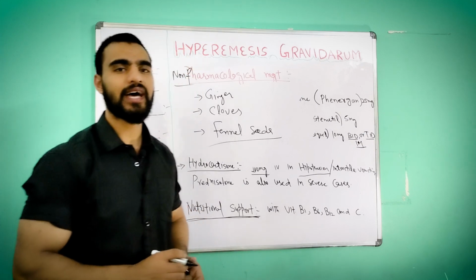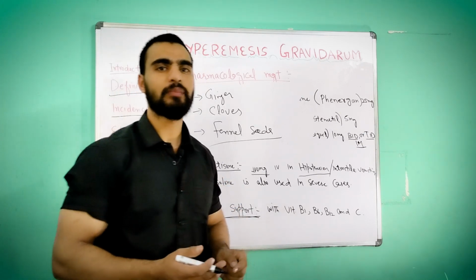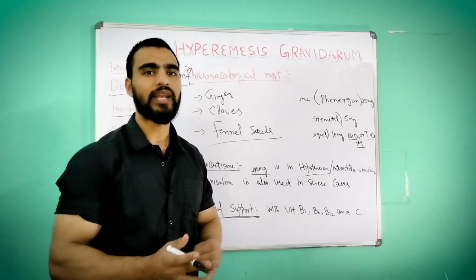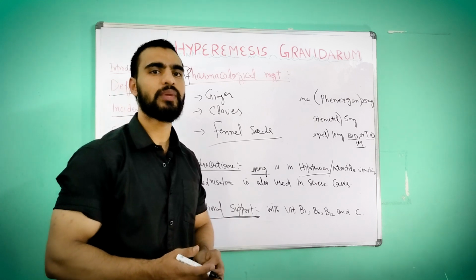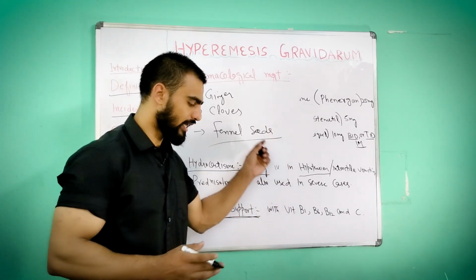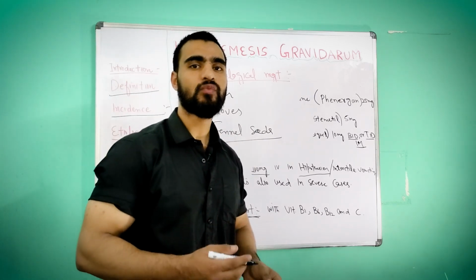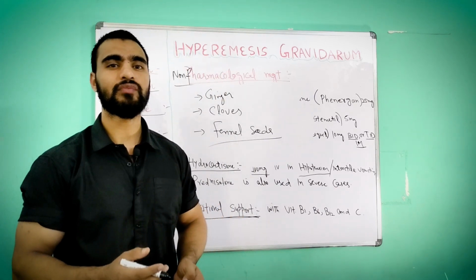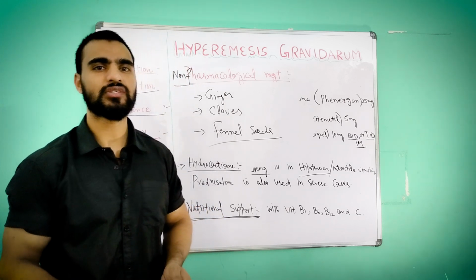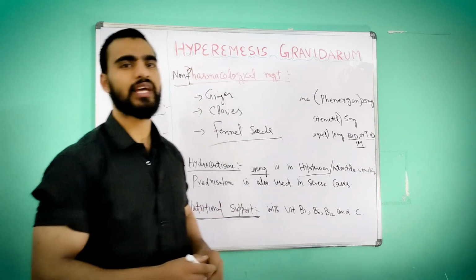Second thing is that we should provide the supplements, in the sense folic acid, iron and vitamin B complex supplements, to the woman to control the vomiting. And the woman should avoid junk food and food which is very smelly, or beverages, or cold drinks, and in that case she can stop the nausea.